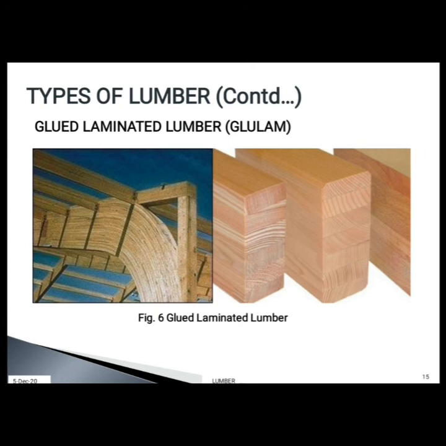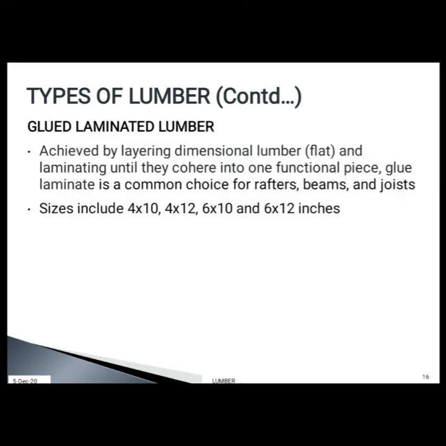Since load is carried by the material on the top and bottom faces, and the middle only has to resist shear, higher quality lumber is used on top and bottom, and medium grade is used in the center. It is achieved by layering flat dimensional lumber and laminating until they cohere into one functional piece. Glulam is a common choice for rafters, beams, and joists. Its sizes include 4 by 10, 4 by 12, 6 by 10, and 6 by 12 inches.